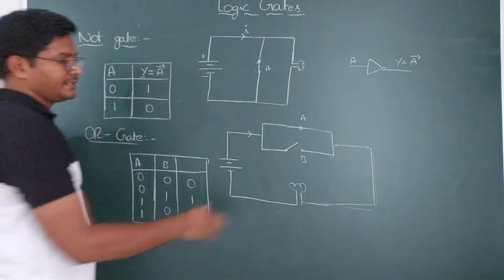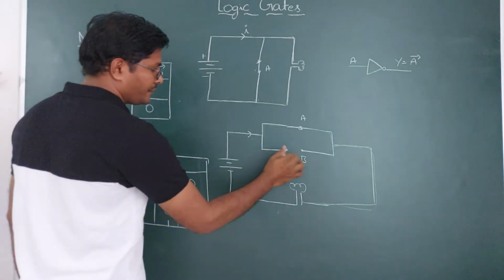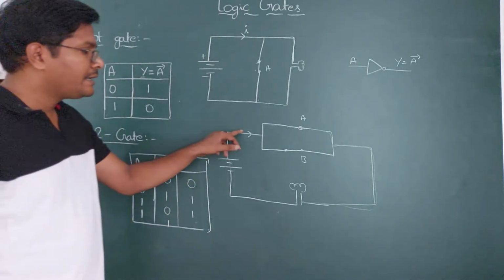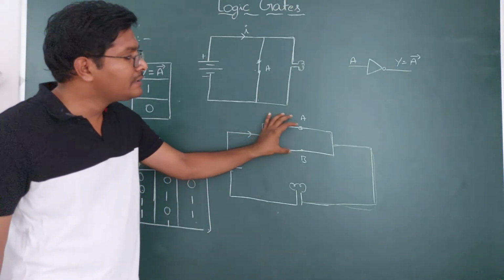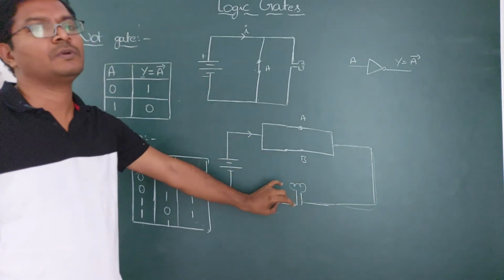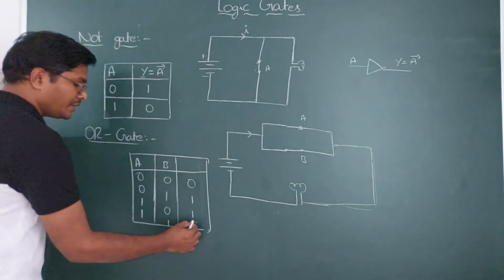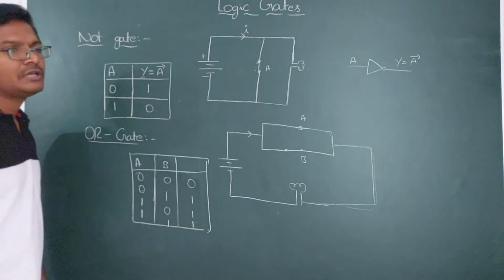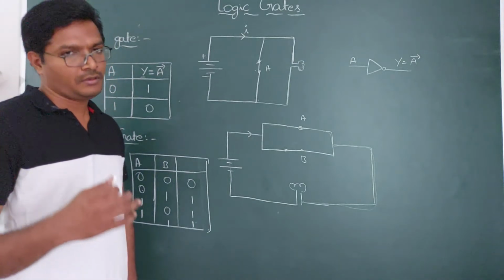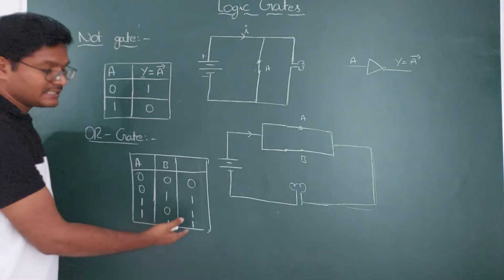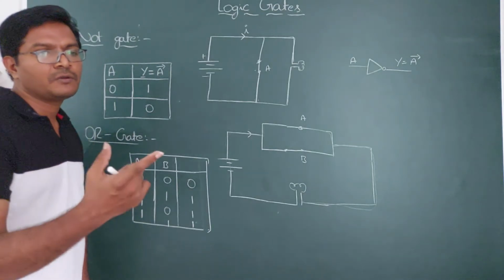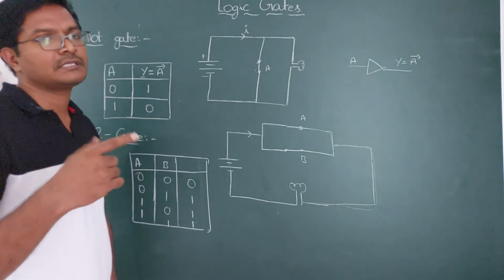If both are closed, A is 1, B is 1, both are closed, then the current is going to divide, but again the divided current will join here and you will get the high signal towards the bulb. So you are going to get a high signal. If the bulb glows, that is said to be high. If the bulb is not glowing, that is said to be low. So you cannot say 1 plus 1 is 2, we don't have 2, 3, 4. If it is glowing, it is 1. If it is not glowing, it is 0.